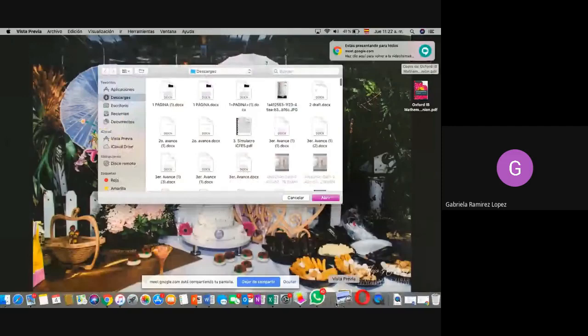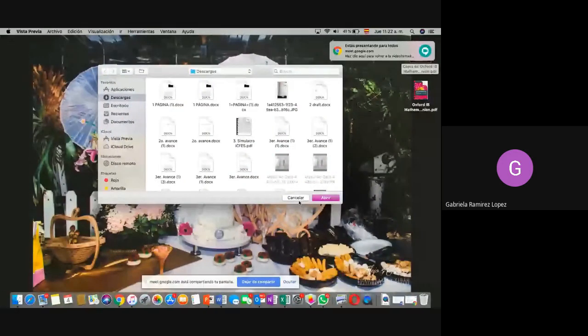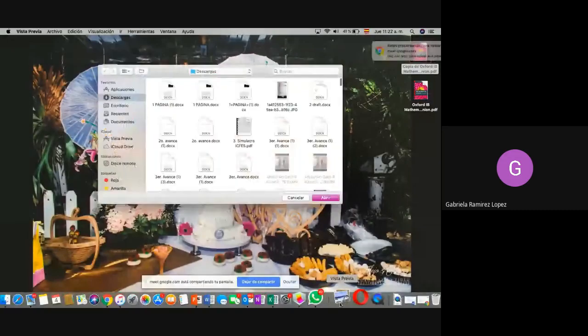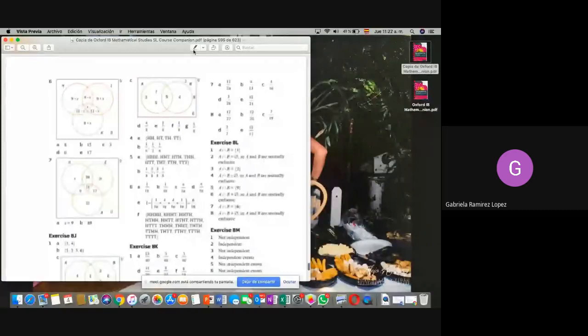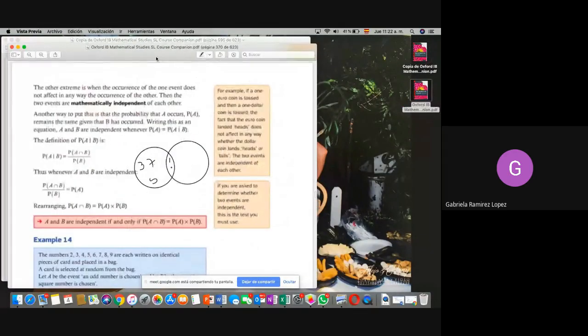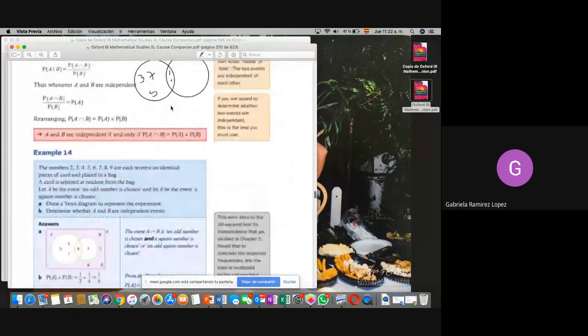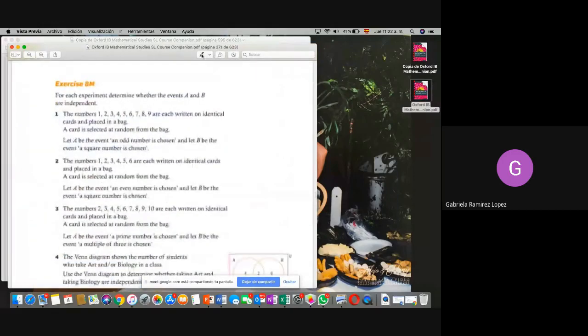A ver, vista previa. Acá. Estas son las respuestas. Entonces estábamos en estos. Les voy a bajar a donde estábamos en el ejercicio. Entonces va a ser acá.